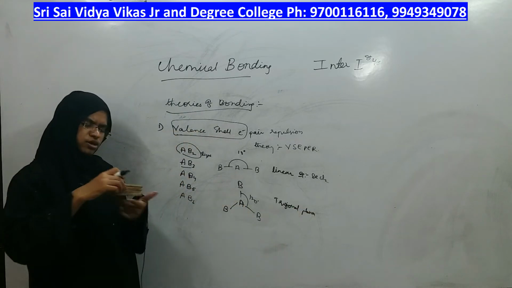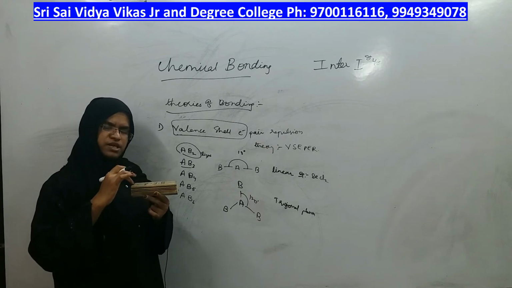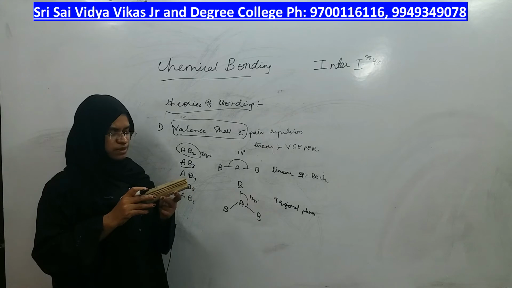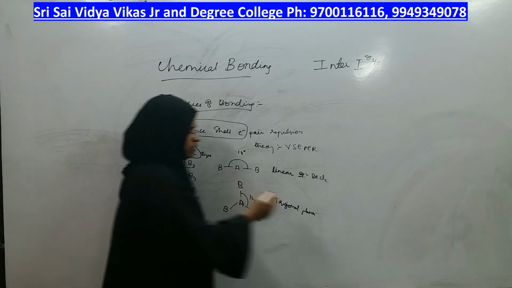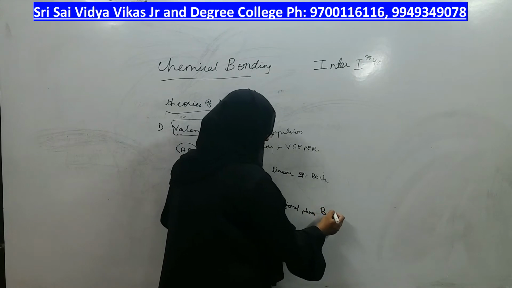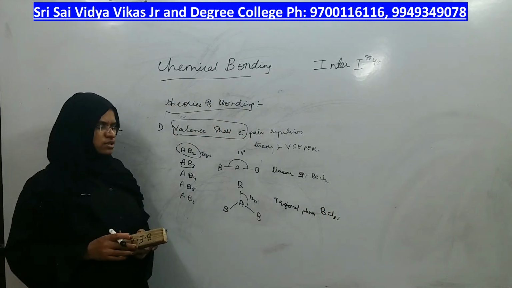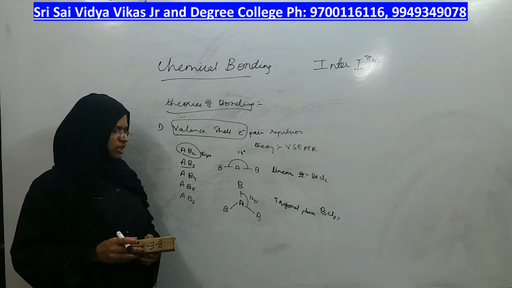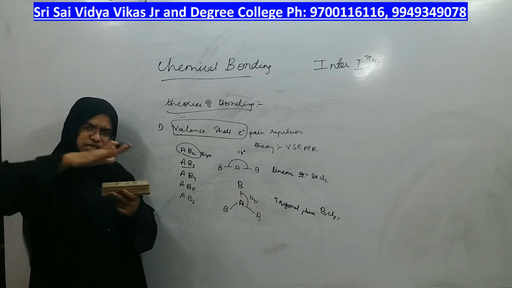Linear means suppose A is in the center, with B at one corner and B at the other corner, that is the AB2 type of molecule. Example is beryllium dichloride. For the AB3 type, examples you can take are boron trichloride and boron trifluoride. Their shape will be, boron will be present in the center in the same plane.